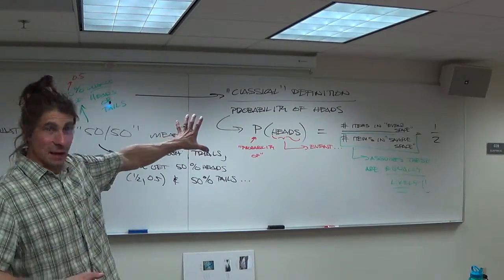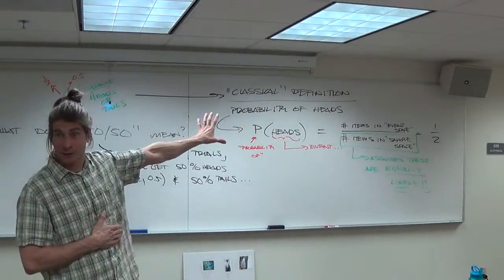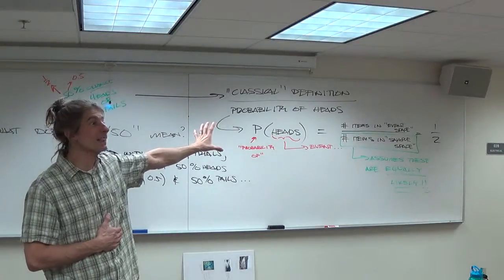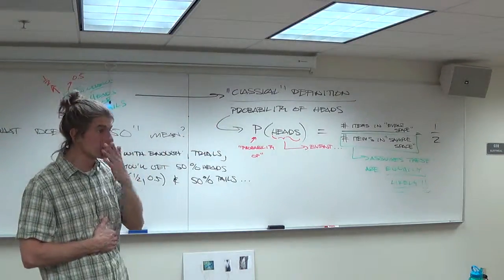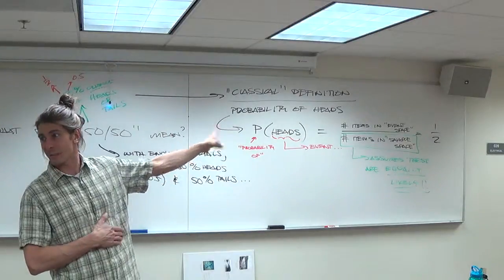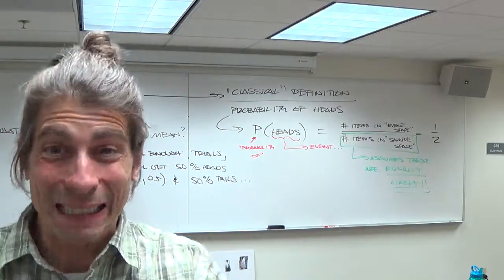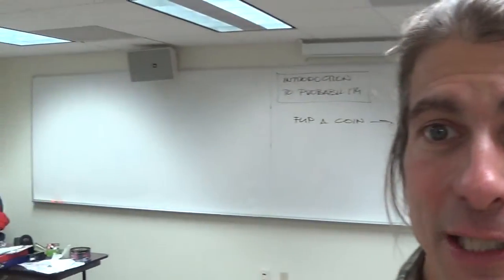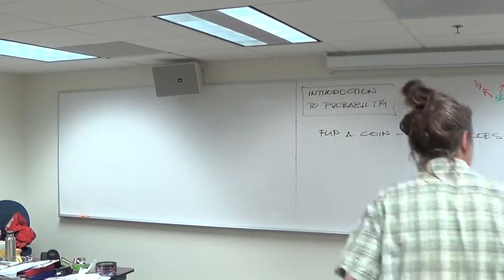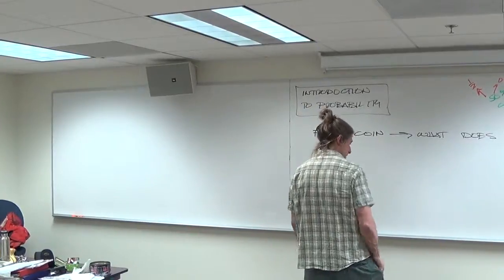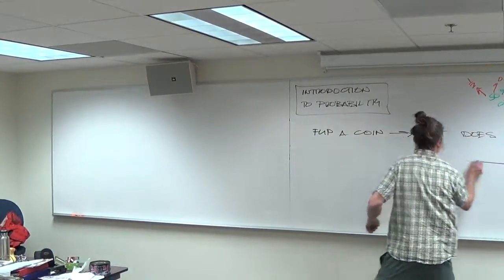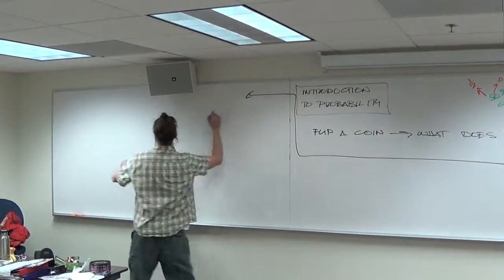So I want to come back to this. I want to leave it up there. It's important. I'm not saying it's not important. I'm saying it's fairly limited in where you can use it. You can use it. Vegas loves this. This is how Vegas keeps its lights on all the time, because it knows this really, really well. But the reason they can keep their lights on all the time, additionally, is because of the other definition, which is called the empirical definition, which, Tom, you actually were hinting at over here.